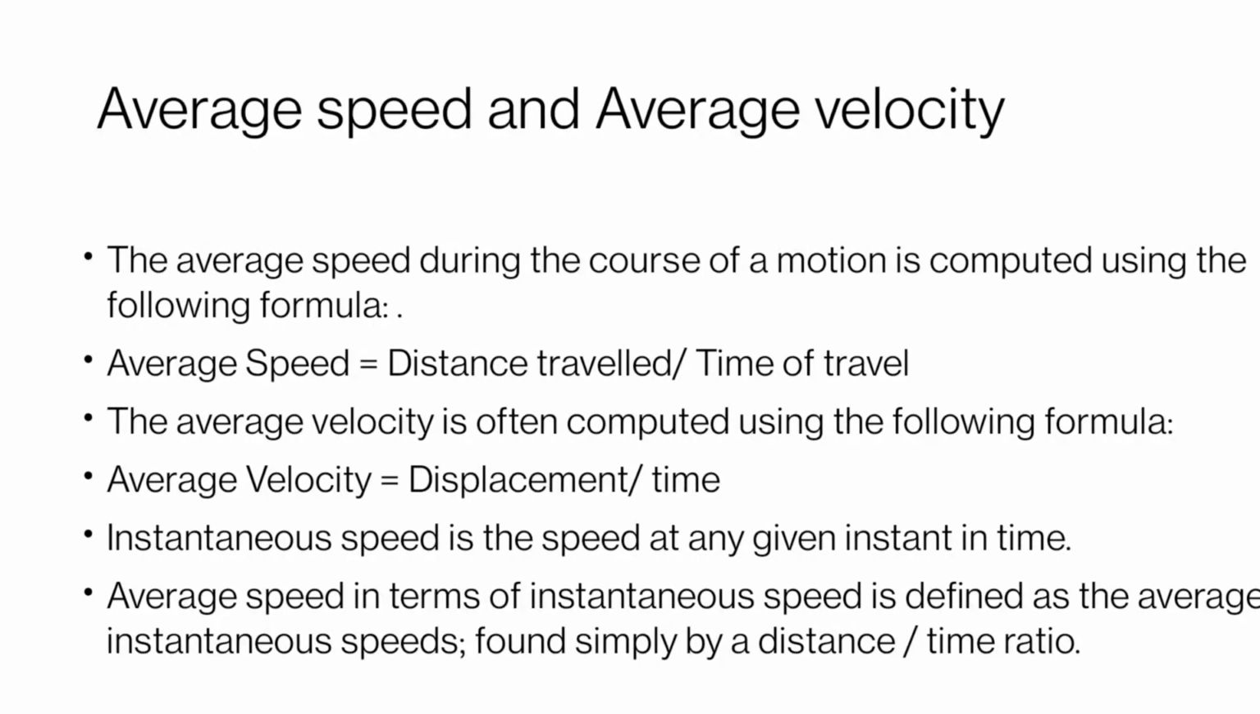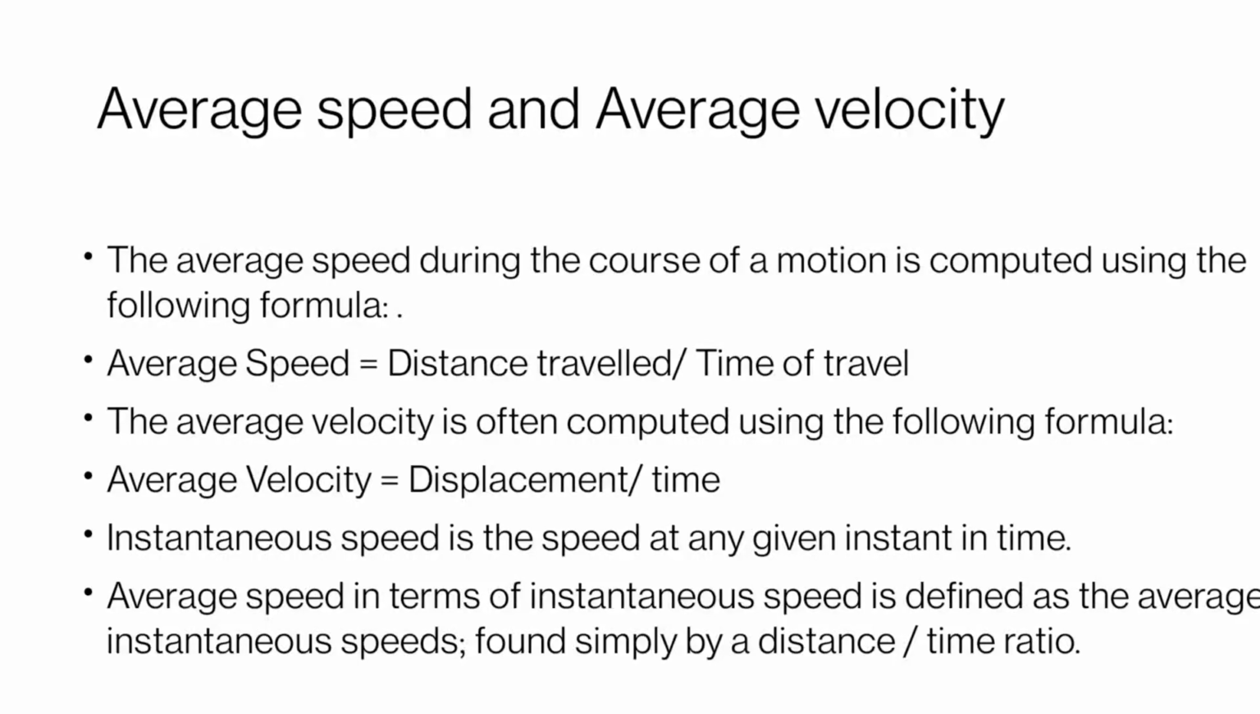Again, our new topic is average speed and average velocity. In our daily life, many times we have to calculate the average values of speed and velocity, because every second velocity and speed changes, but we have to conclude the mean value. So we have to calculate the average value of speed, and average speed during the course of a motion is computed using the following formula.